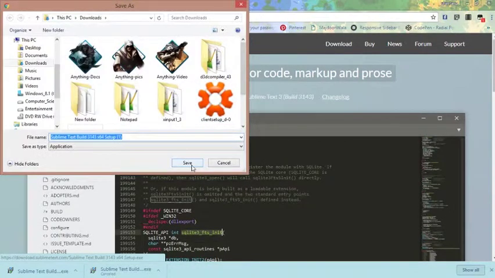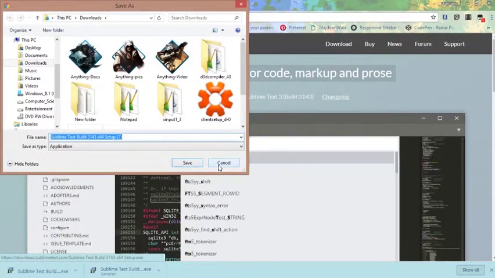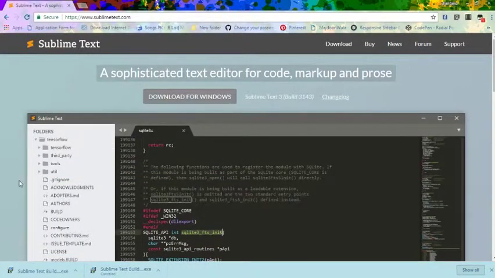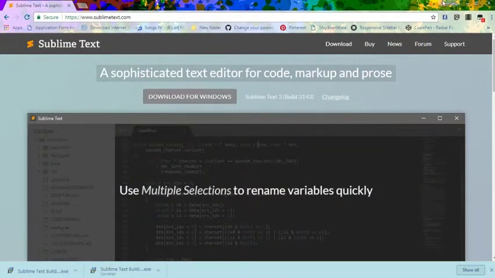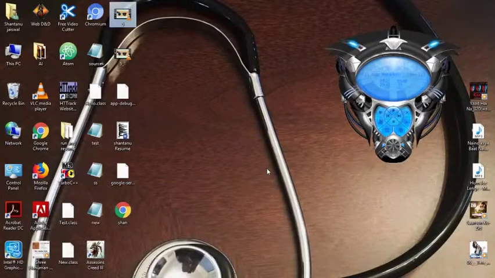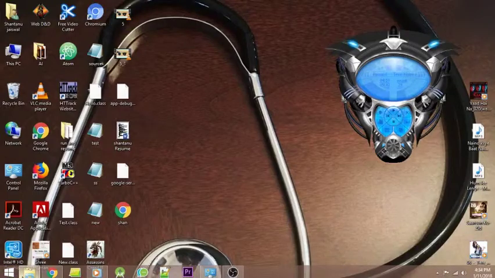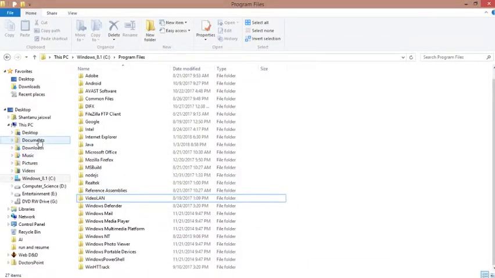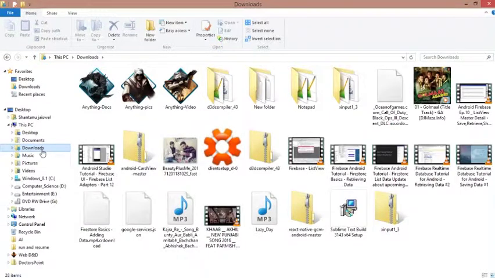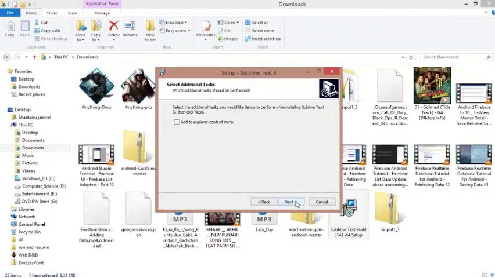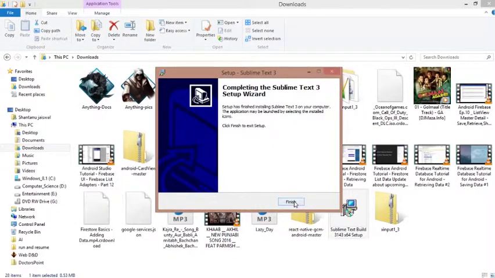Click on it and click on save. I'll click on cancel because I downloaded it previously, so I'll open that folder where you download your setup of Sublime Text Editor. I downloaded it in my downloads folder. Double click on the setup, go yes, next, add to explorer context. There is no need to click on it. Install, and wait for installation.